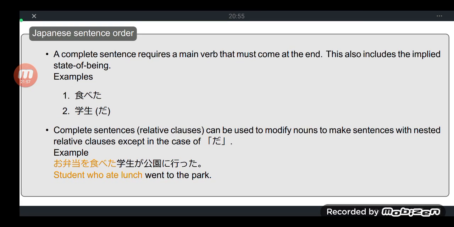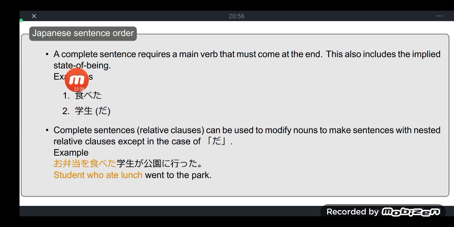A complete sentence requires a main verb. Remember, minasan, a complete sentence requires a main verb. In a certain sentence, there's always a main verb, and it almost always comes at the end. This also includes the implied state of being, just like this.